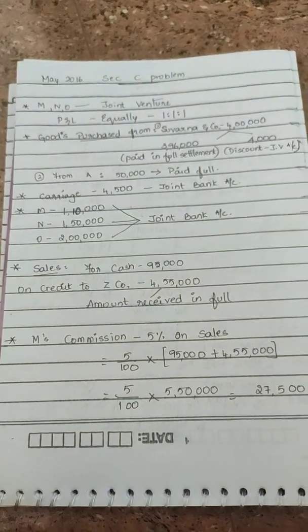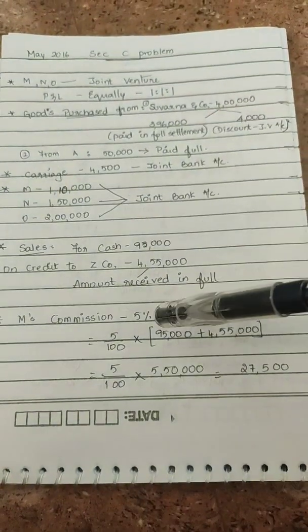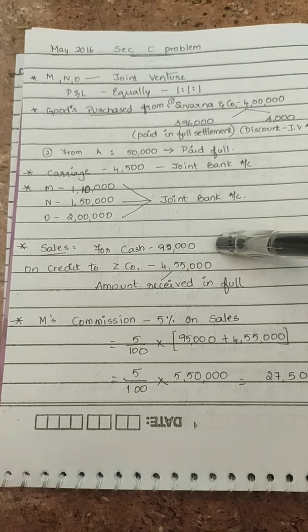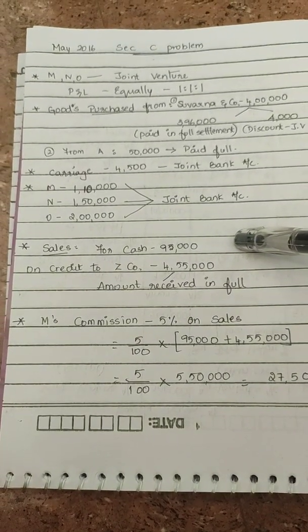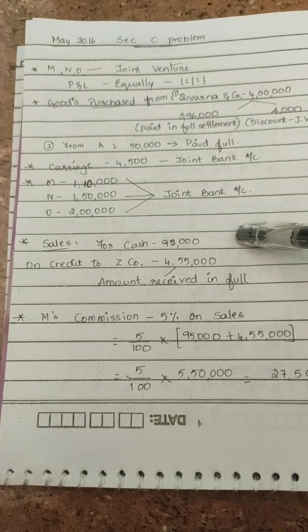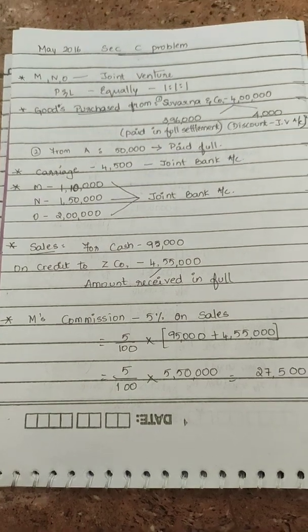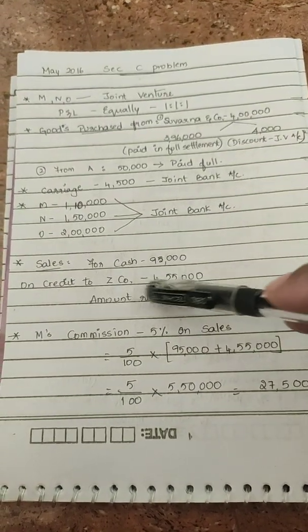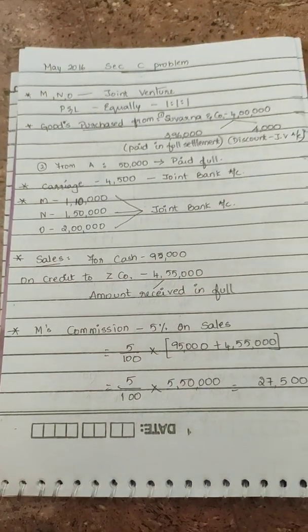Then they say there have been sales. They sold for cash 95,000, and on credit to Z and Company 4,55,000. Then the amount due from Z and Company was received in full. So the entire 4,55,000 which was due from Z and Company has been received in full.